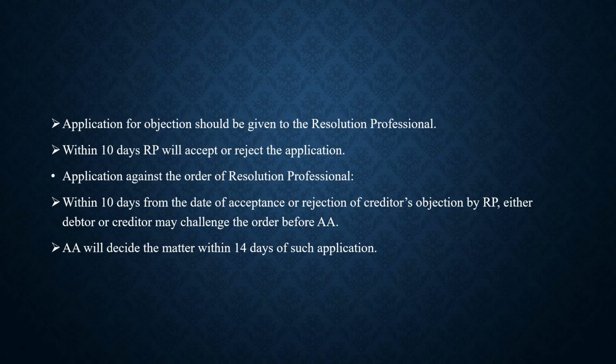Within 10 days, RP will accept or reject the application. Application against the order of resolution professional. Within 10 days from the date of acceptance or rejection of creditors' objection by RP, either debtor or creditor may challenge the order before AA. AA will decide the matter within 14 days of such application.